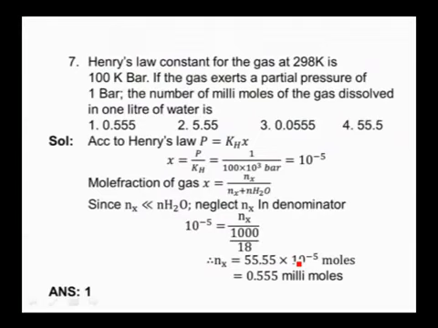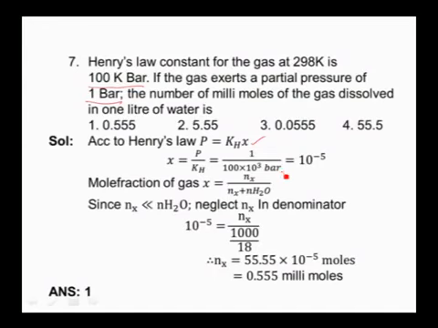Henry's law constant for the gas at 298 Kelvin is 100 kilobar. If the gas exerts a partial pressure of 1 bar, the number of millimoles of the gas dissolved in 1 liter of the water is, and this is also based on Henry's law. As we know that P is equal to kH into X, then mole fraction is equal to pressure by kH. The given pressure is 1 bar, so P is equal to 1 bar, and Henry's law constant given is 100 kilobar. Kilo means 1000, so 100 kilobar means 100 into 1000, which is equal to 10 power 5.